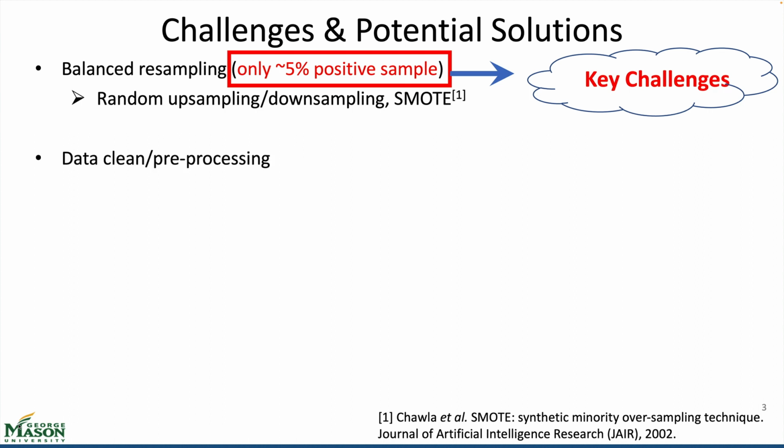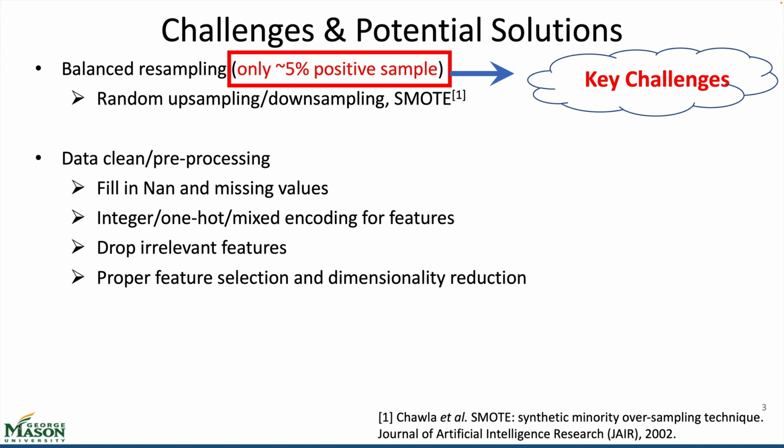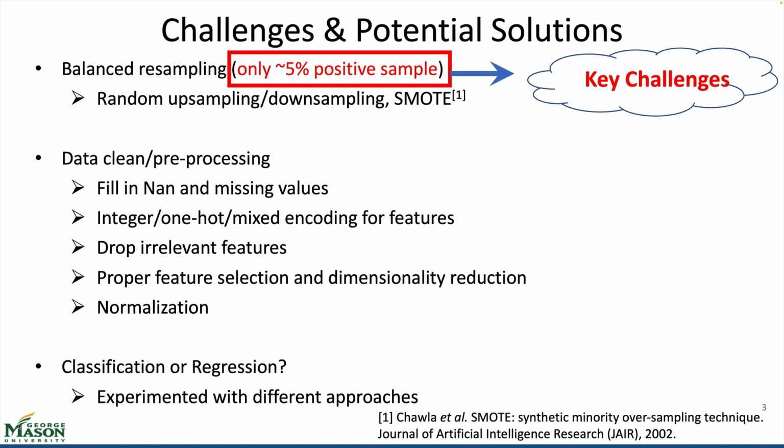SMOTE. Second, given the large amount of raw unprocessed data in our dataset, it's necessary to perform proper data cleaning and pre-processing. We plan to conduct the following approaches: filling in missing values, encoding features by one-hot encoding, integer encoding, or mixed encoding, dropping irrelevant features, conducting feature selection and dimensionality reduction techniques, and applying normalization to improve our model's performance. Lastly, since both classification and regression approaches can be utilized in this task, we will experiment with both techniques to determine the best solution.